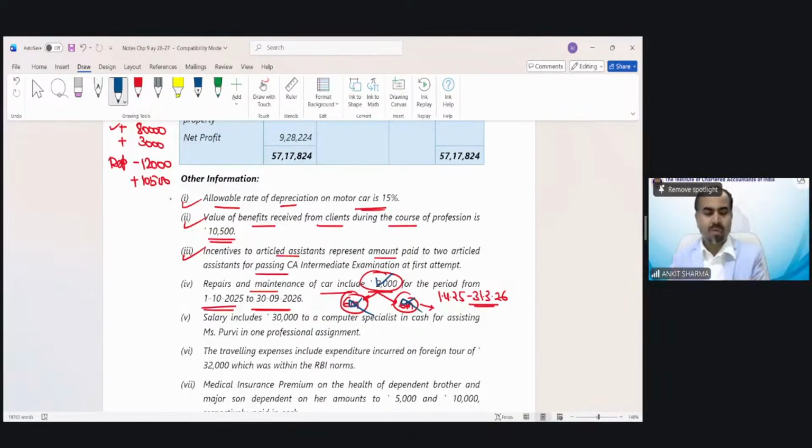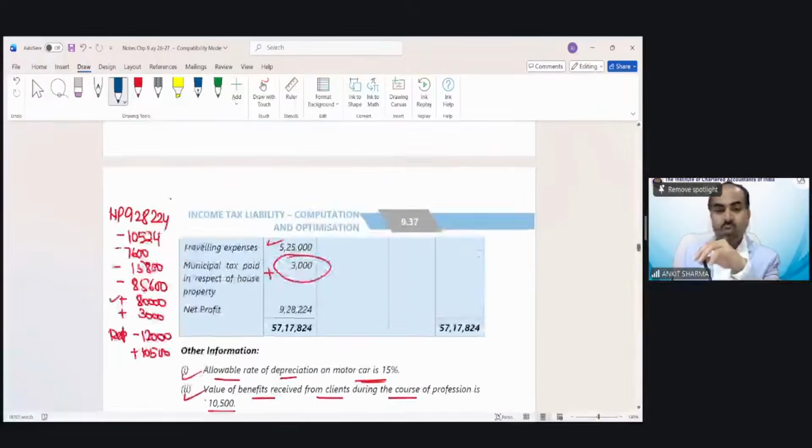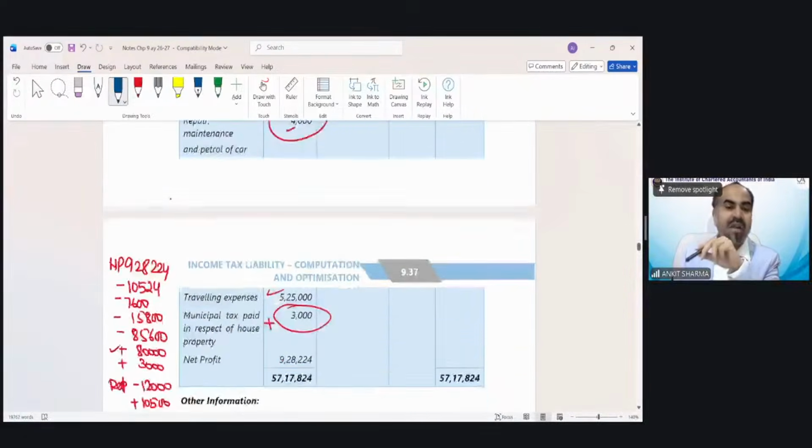So, of course, you are all commerce students, and you must be going through the provisions of accountancy. So you understand that cash system says it does not matter to which year that expenditure or income pertains. The year you received it or the year in which you have incurred it would be the year in which you can claim it. So there would not be any treatment of this 2,000 because we have already considered this 2,000 under repair and maintenance.